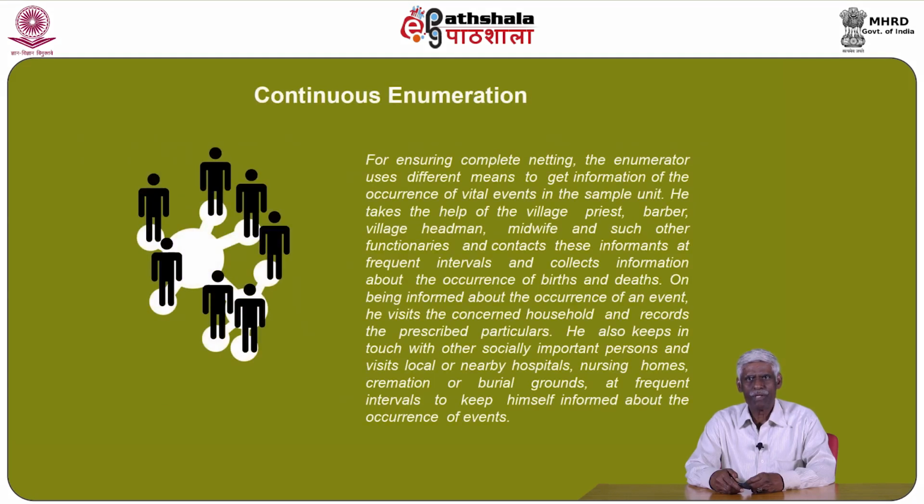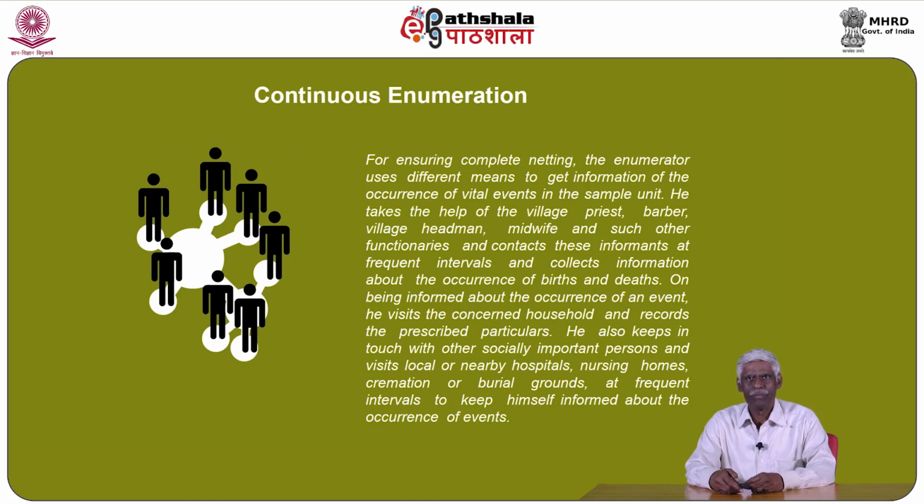For ensuring complete netting, the enumerator uses different means to get information of the occurrence of vital events in the sample unit. He takes the help of the village priest, barber, village headman, midwife, and such other functionaries, and contacts these informants at frequent intervals and collects information about the occurrence of births and deaths.